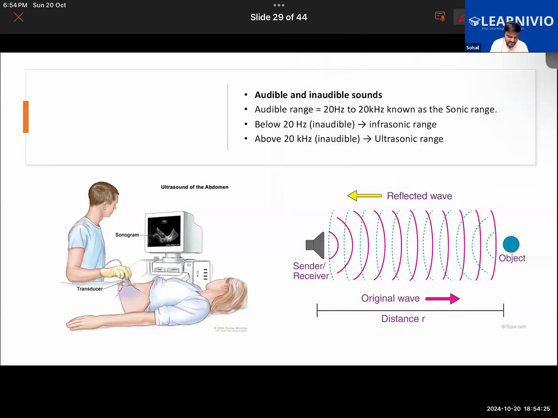Now, there are some applications of ultrasound waves in the field of medical. It is used to create images of the different tissues inside our body. Ultrasonography is done, as we can see here.